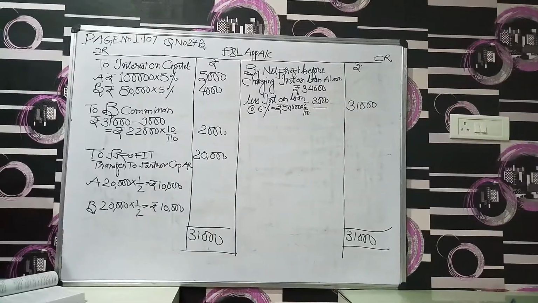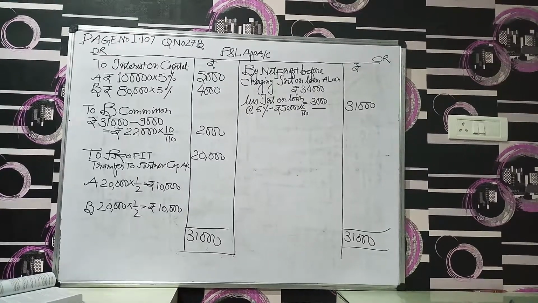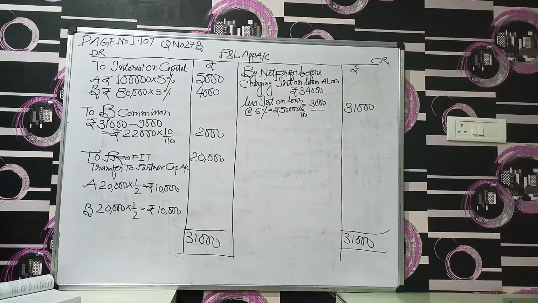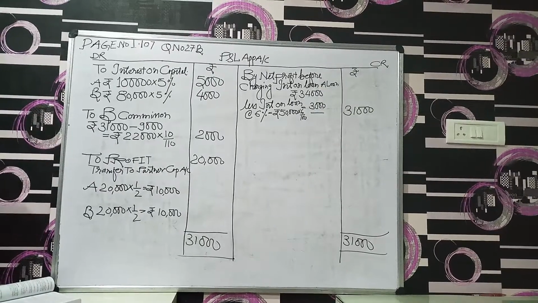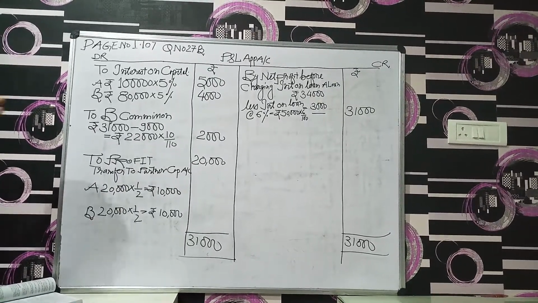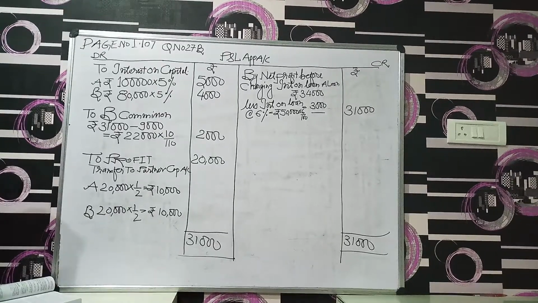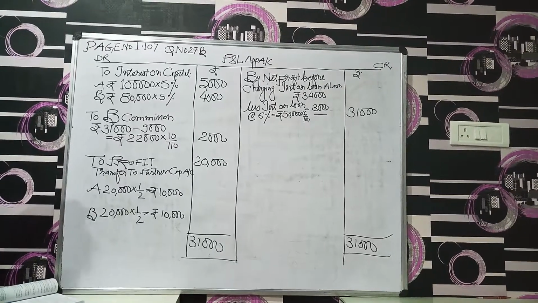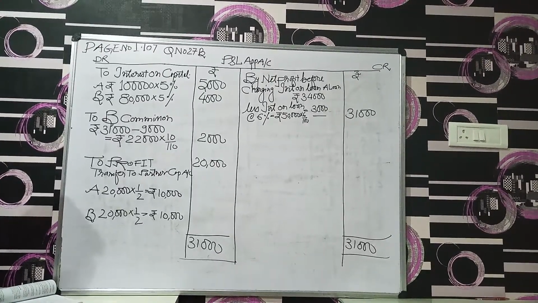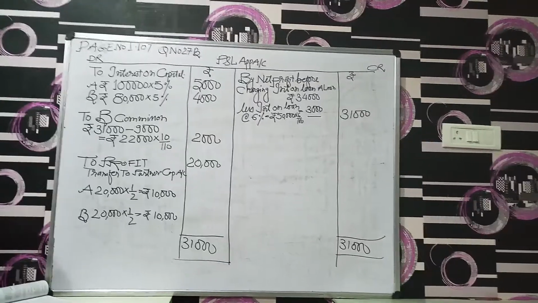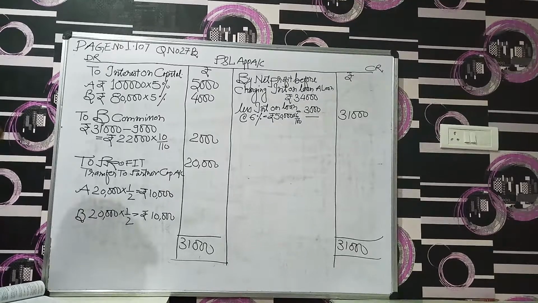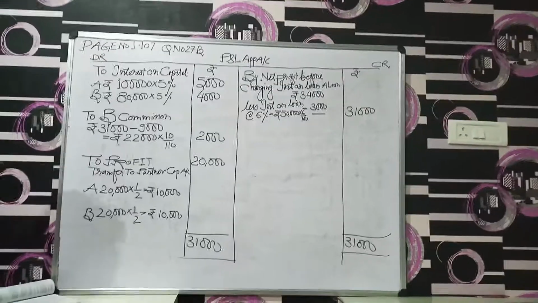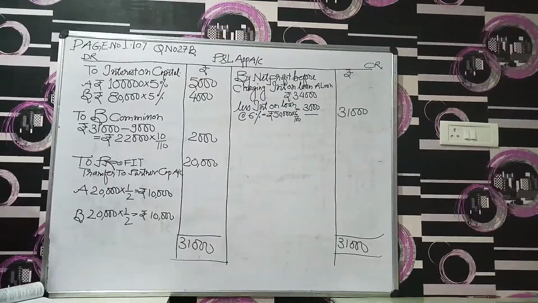So in this particular problem, we have certain data, but some data are silent. We have data regarding the interest on capital, which we are going to provide to partners at the rate of 5% per annum. We have data regarding the commission paid to the partner, but we don't have data regarding the profit sharing ratio. So in this problem, we know it very well: if the deed is silent regarding profit sharing ratio, we have to distribute profit equally.